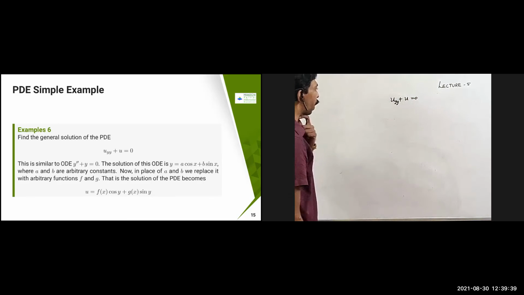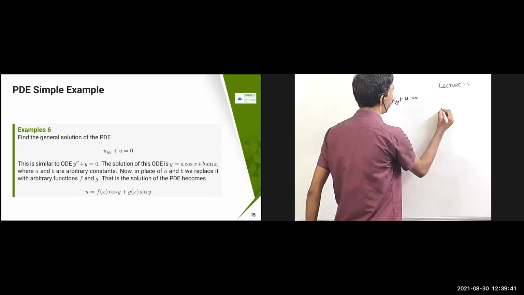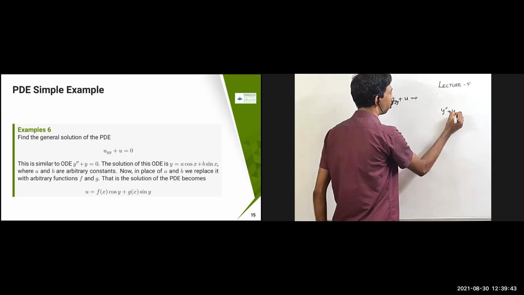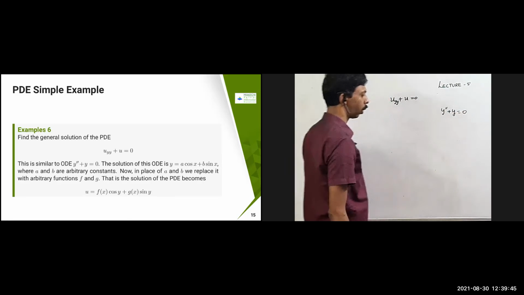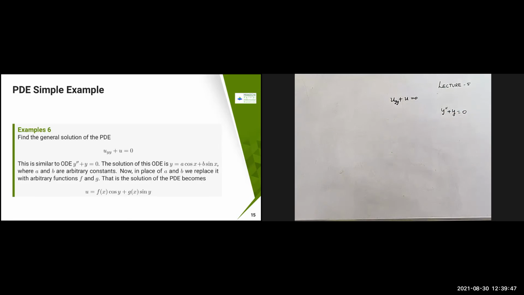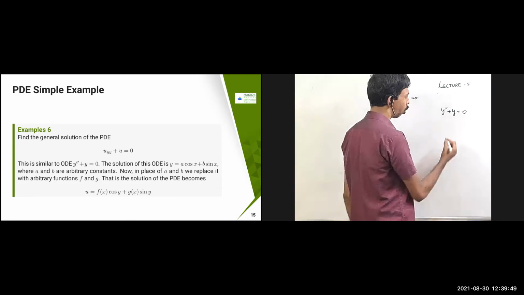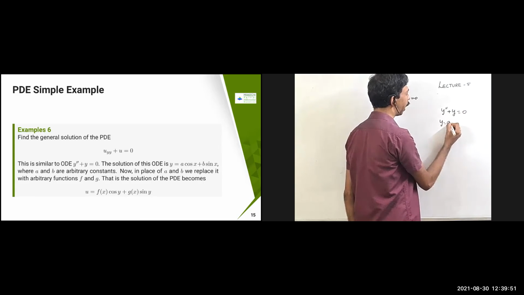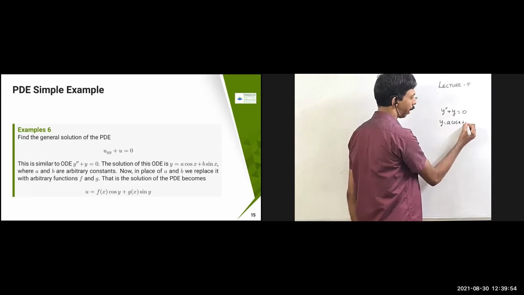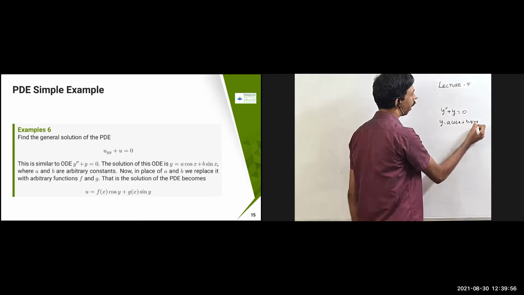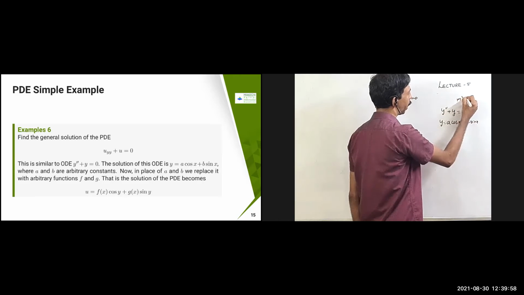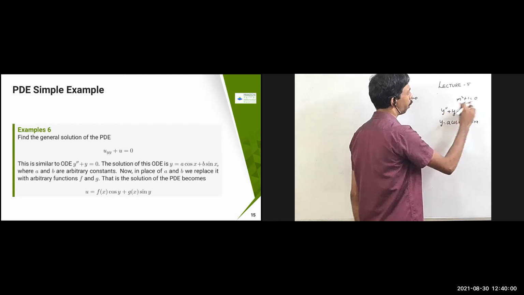If you see this problem, this is something similar to y double dash plus y equal to 0. For this problem, you know the solution: y equal to a cos x plus b sin x is going to come, because you have to obtain the auxiliary equation. The auxiliary equation is going to become m square plus 1 equal to 0. Then you will get m equal to plus or minus i.